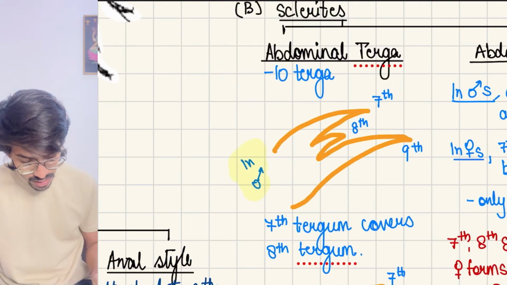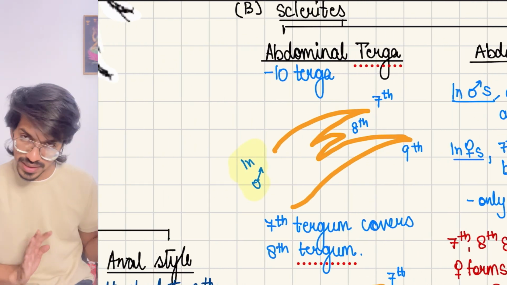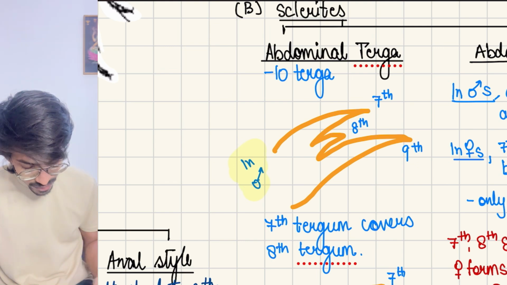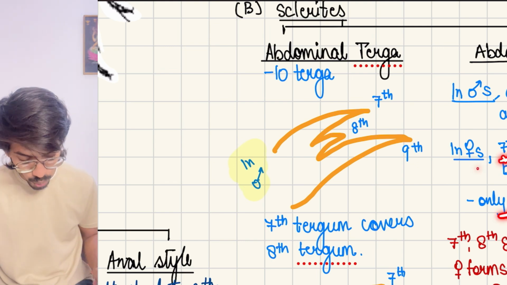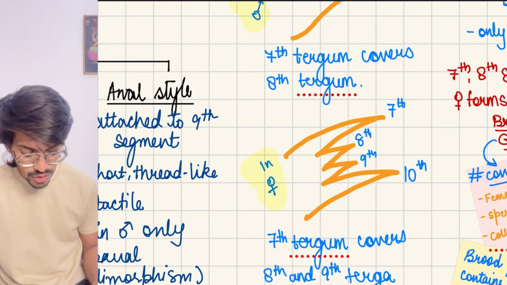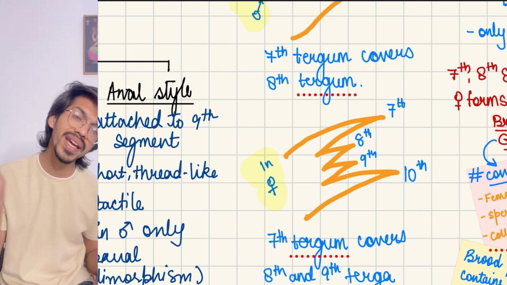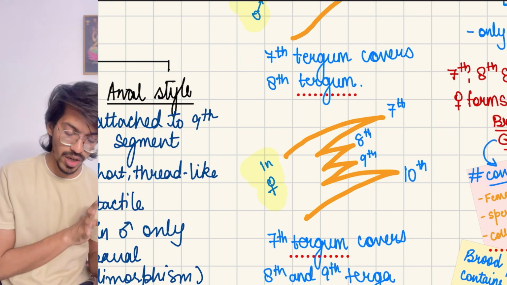Now on the sterna, what happens? All 9 are distinct in the males. In females, the 7th is boat shaped, and the 7th, 8th and 9th form the genital pouch, which is also called the brood pouch or gynatrium. From here the reproductive functions work.